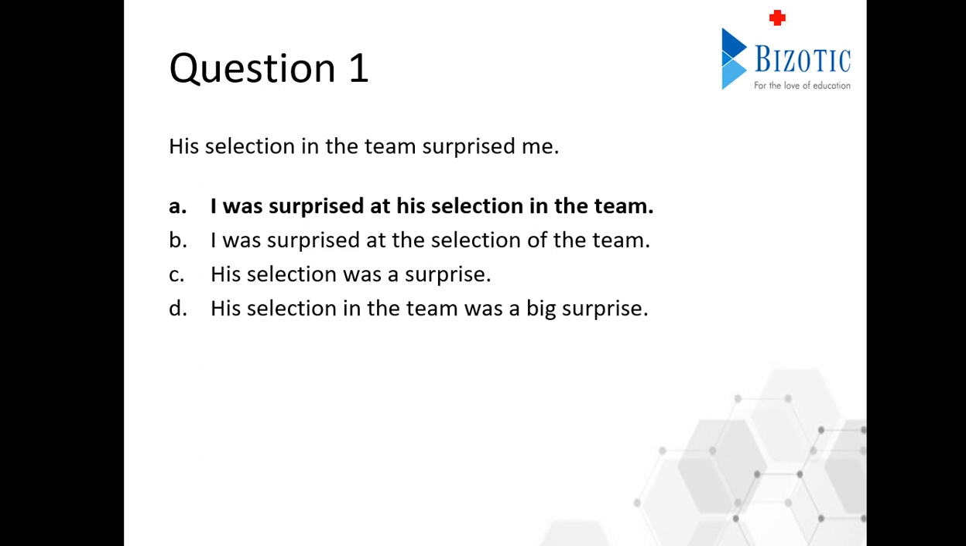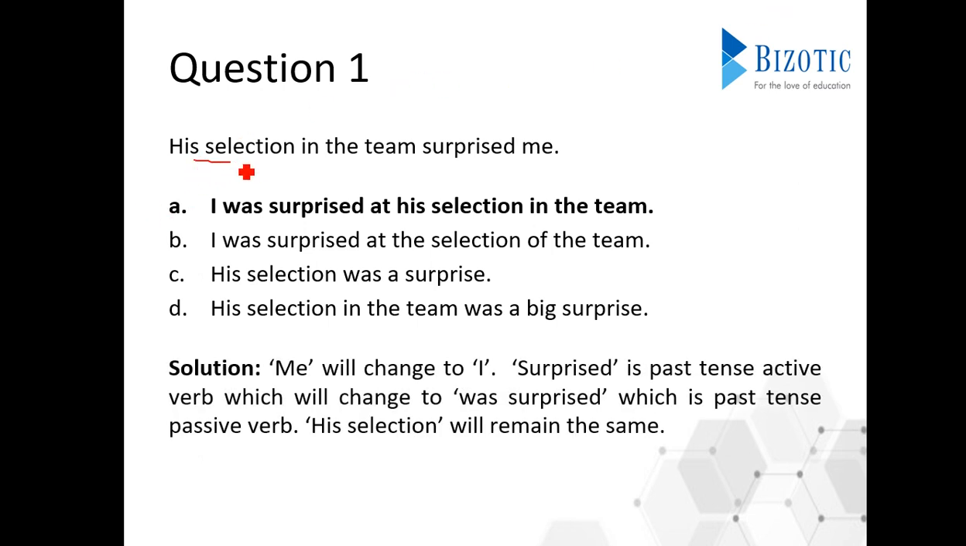First of all, we need to just observe this part. His selection surprised me. So the first thing that we need to do is change this me to I. So when we do that, the only options that will be left out for us will be A and B, because I is present here and it's not there in the others. C and D are cancelled.